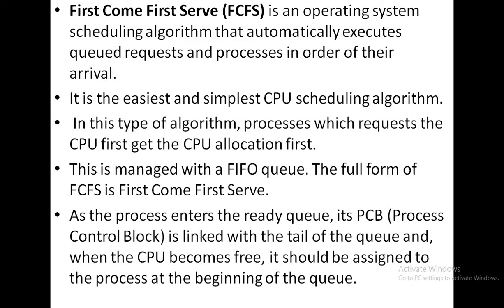This is managed with a FIFO queue, that is first in first out queue, and the full form of FCFS is first come first serve.